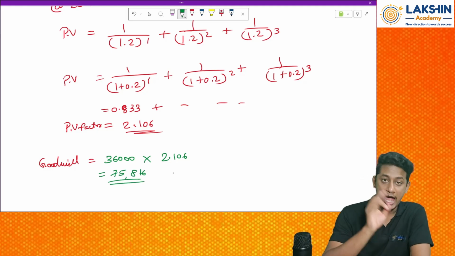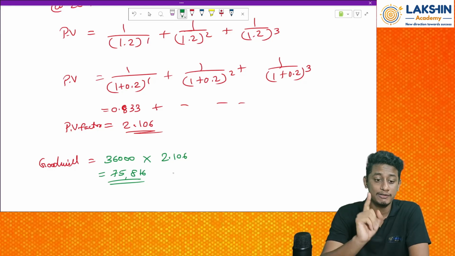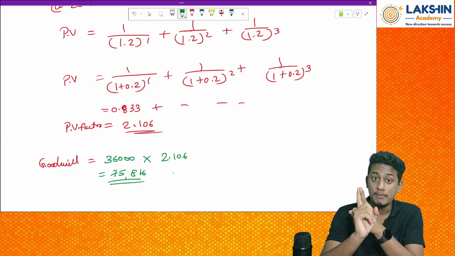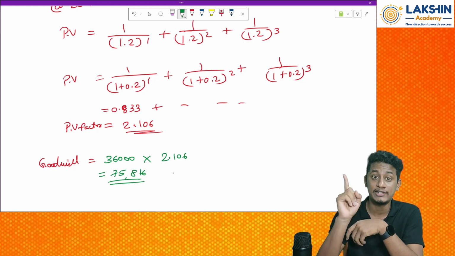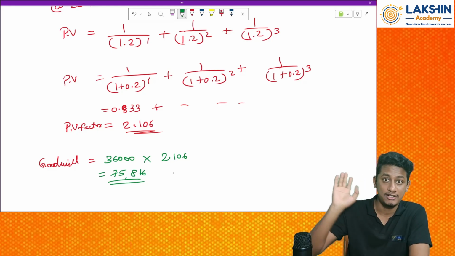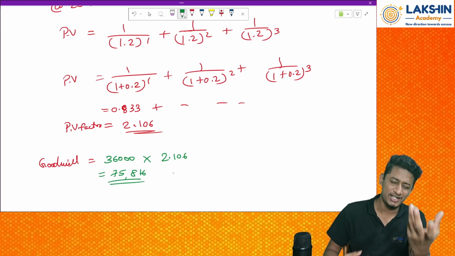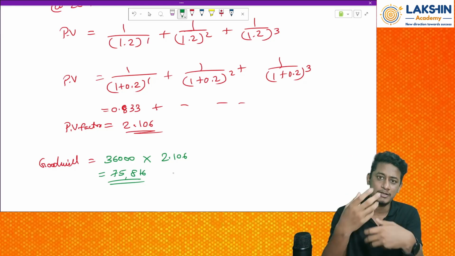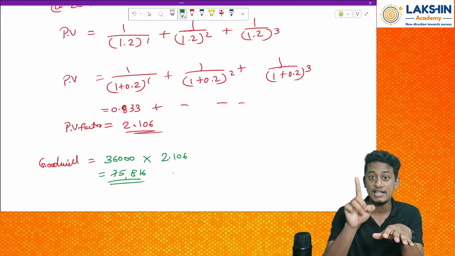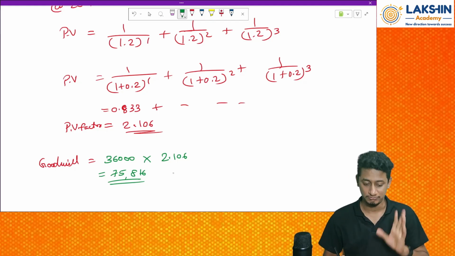Okay. See, I have not gone in depth with the annuity method. The reason being, this will completely be dealt to you in your time value of money. Coming to accounting, this will be dealt in the financial management in your intermediate syllabus. For the foundation purpose, understand only this much. It is enough for you. I won't be going in depth of rupee inflation or the change in the value of money. The money goes on depreciating. All those things I will not touch. Clear? This will be dealt in the financial management of your intermediate. If you want, you can refer to the books. Okay. I'm not lying to you people.